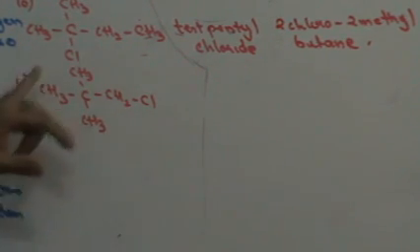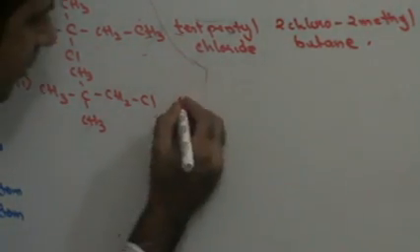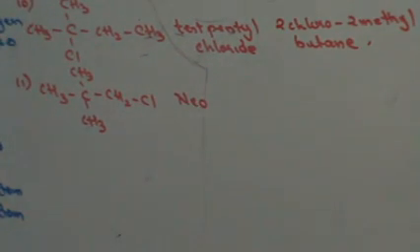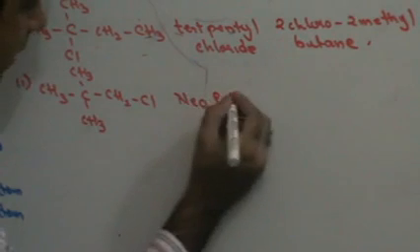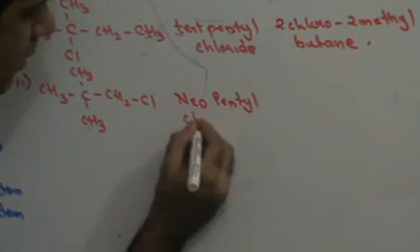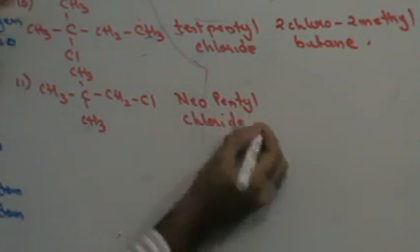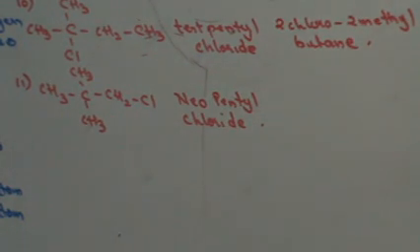When the halogen is not attached to the tertiary carbon atom, then it is called neo. So this is neo, 5 carbon atoms, therefore pentyl chloride. This is neopentyl chloride.